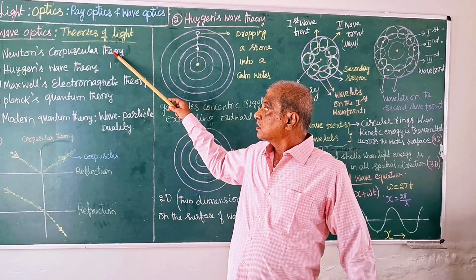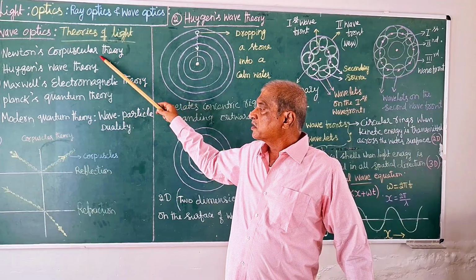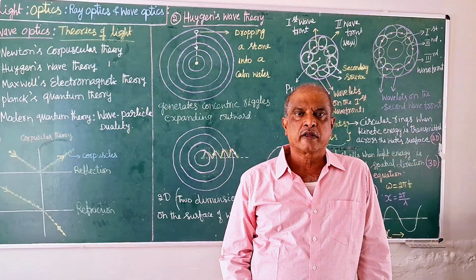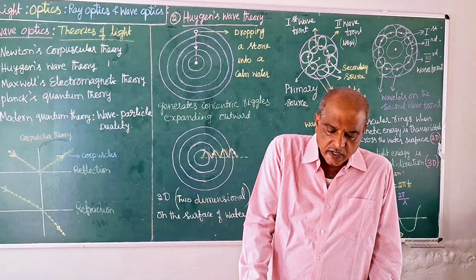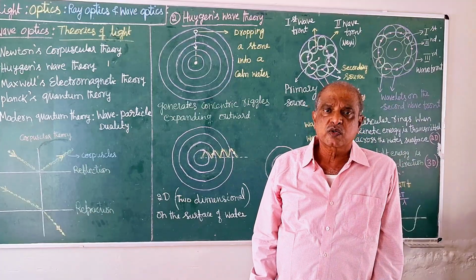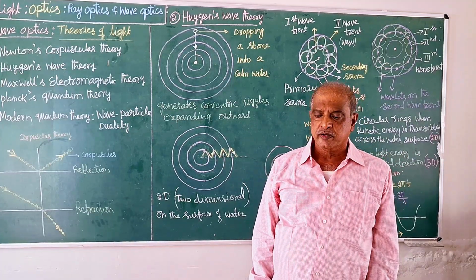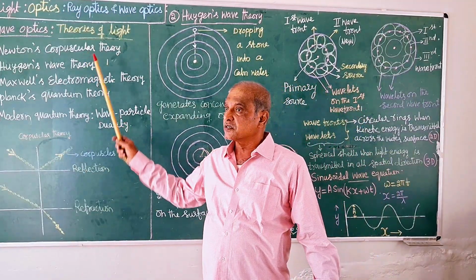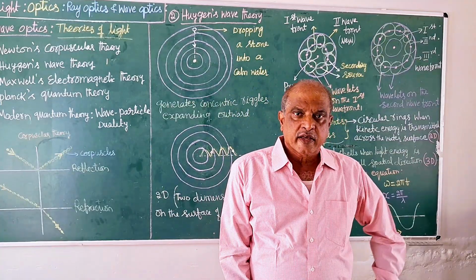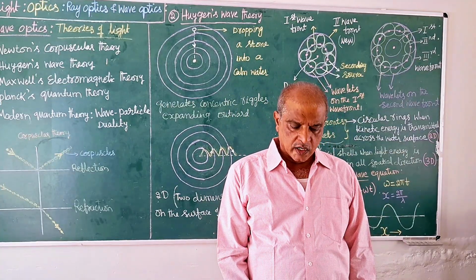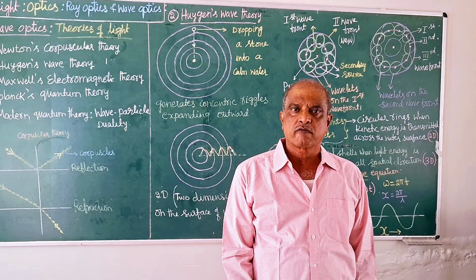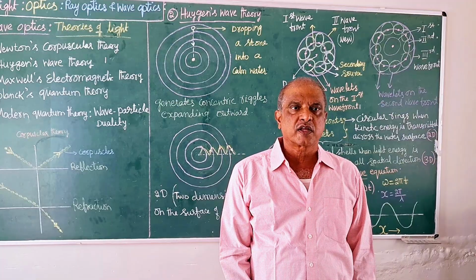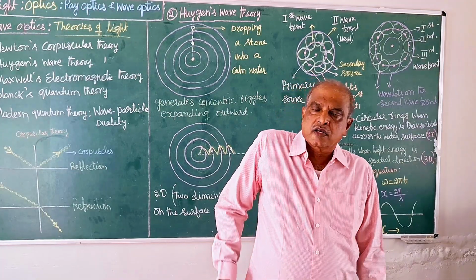These are the theories developed one after the other. The first theory by Newton. It is known as corpuscular theory. He said every source of light emits some kind of particles. They are known as corpuscles. And he characterized those particles as very tiny particles carrying no mass and perfectly elastic, and they travel at extremely high speed.